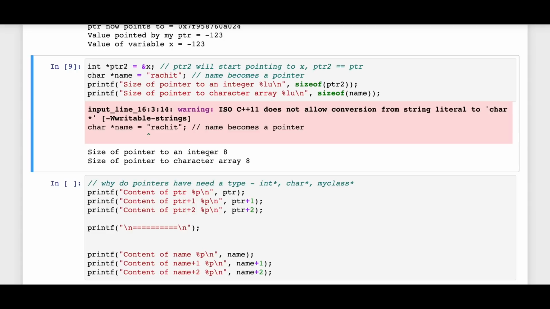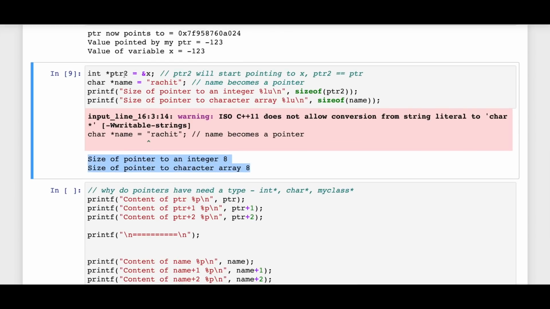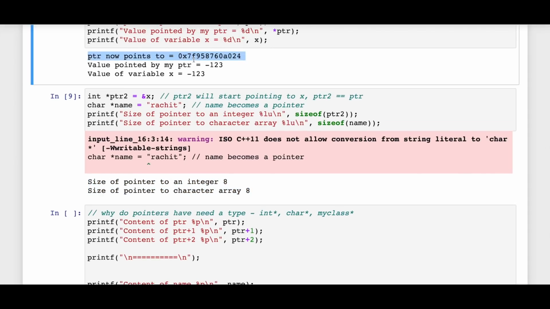Now the size of an integer is 4 bytes, the size of a character is 1 byte, but the size of a pointer in both is 8. And the reason behind that is the size of a pointer is nothing but what it's storing. It's storing an address, right? Since I'm on a 64-bit machine, you will need 64 bits to store the address in the pointer, and 64 bits is 8 bytes.